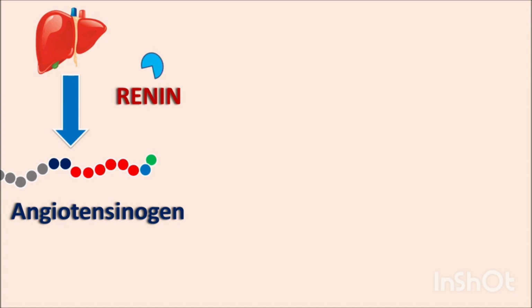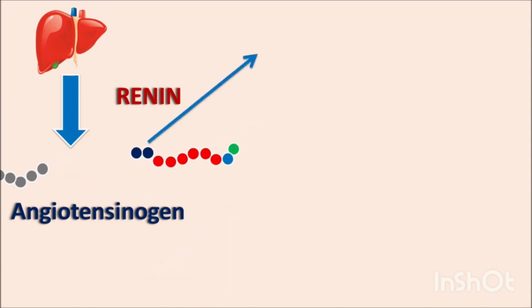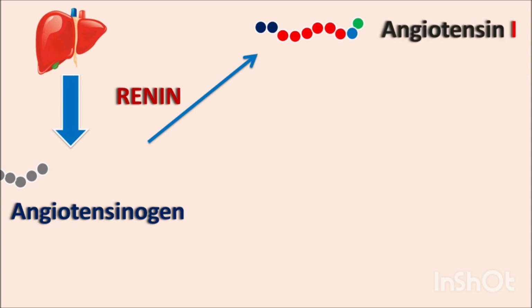Renin acts on angiotensinogen, cleaves the polypeptide chain and releases angiotensin 1, a decapeptide of 10 amino acids. But still it is an inactive form.